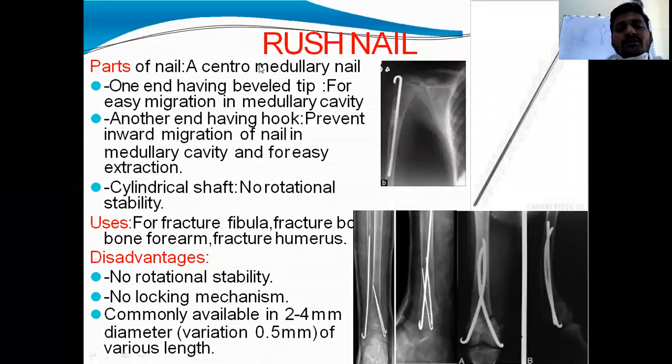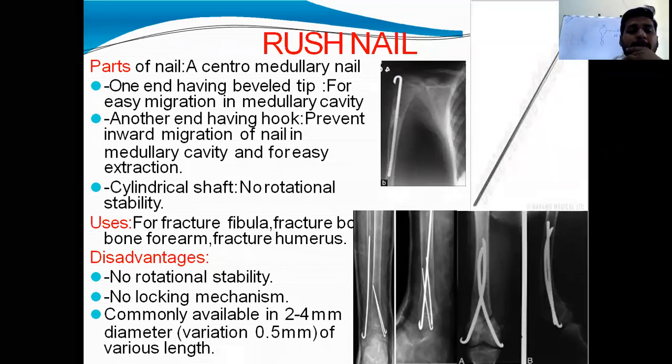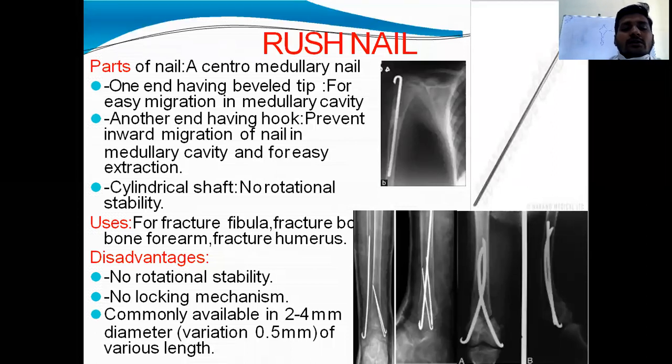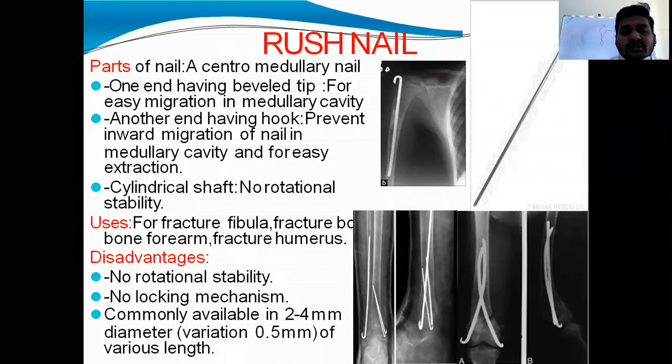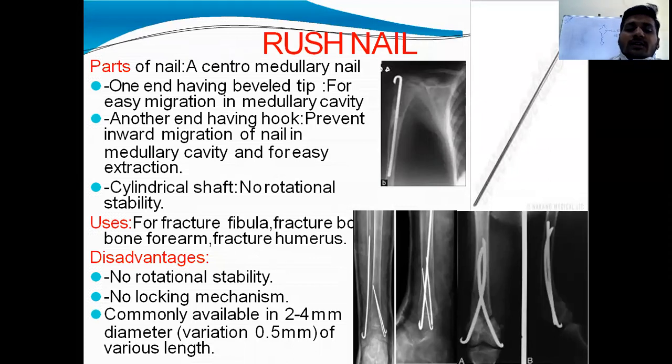Here are the parts of the nail. It is a centromedullary nail, with one end having the beveled edge. This is the beveled tip for easy migration in the medullary cavity, and the other end has a hook. It prevents inward migration of the nail in the medullary cavity, and after fracture healing it allows easy extraction of the nail. It is a cylindrical shaft with no rotational stability, so it comes under first generation nail.